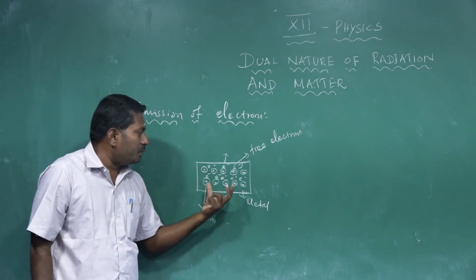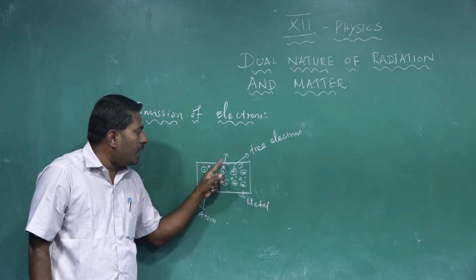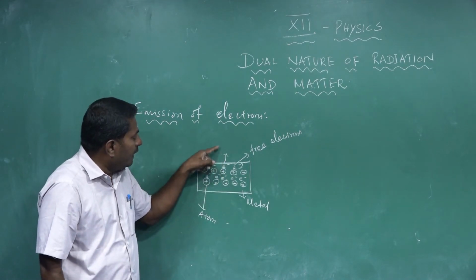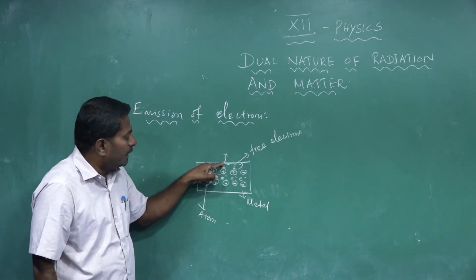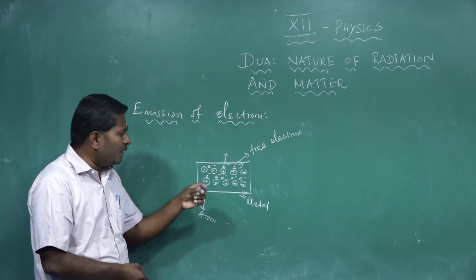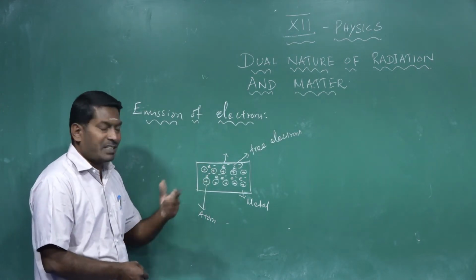Then what is a surface barrier? The barrier potential which prevents the free electrons from leaving the surface of the metal is said to be the surface barrier. Then the potential is said to be the surface potential.